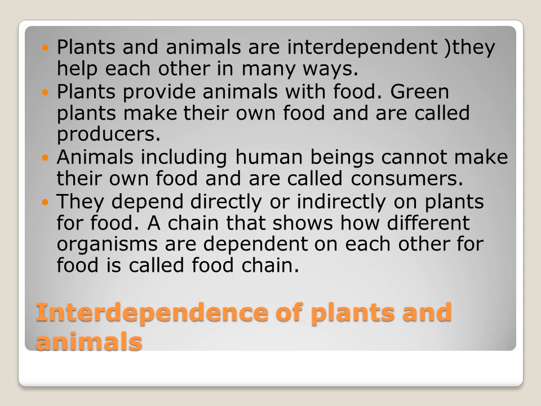Animals, including human beings, cannot make their own food, so we are called consumers. However, we directly or indirectly depend on plants for food. The chain showing how different organisms are dependent on each other is called a food chain.